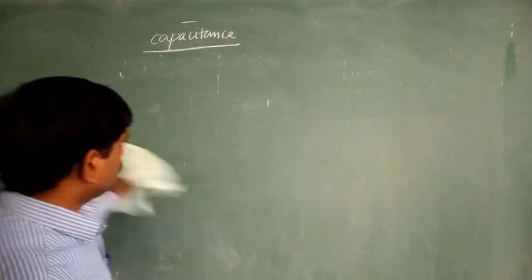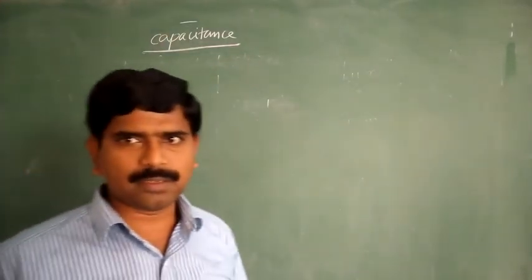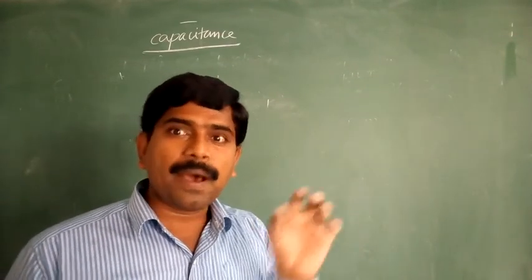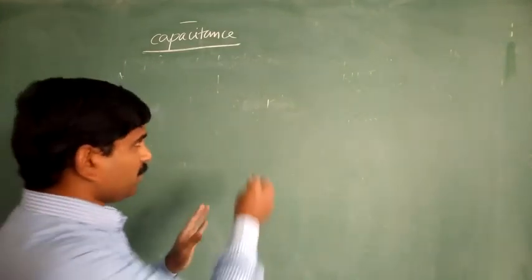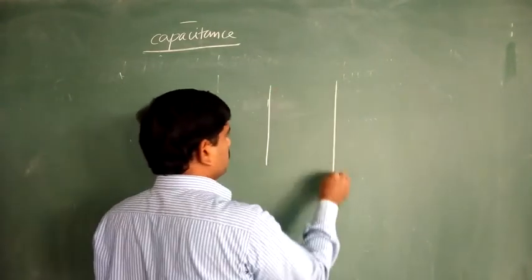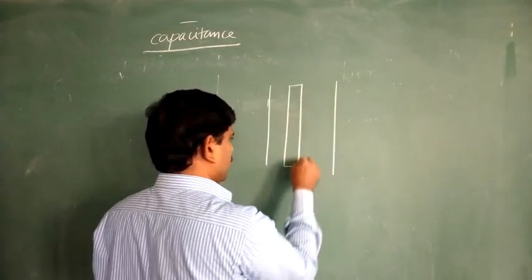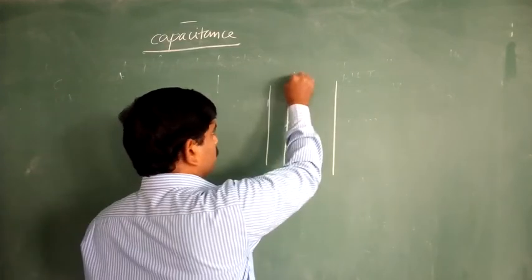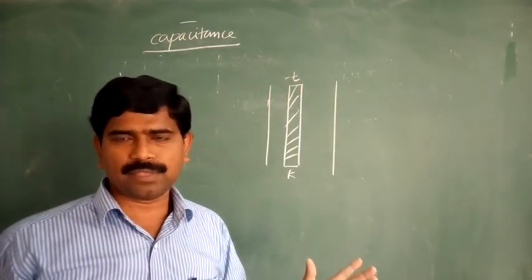So next one, already here the total gap is filled with the dielectric. Already we discussed that one. In case the gap, that means the separation between the two plates, is partially filled with the dielectric of dielectric constant K and thickness equal to t, then what is the capacitance of that capacitor?